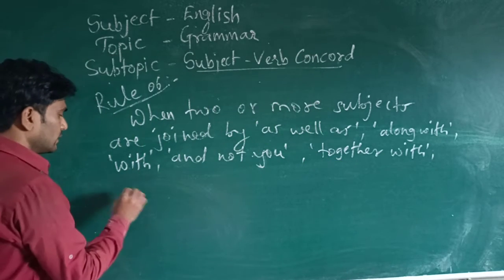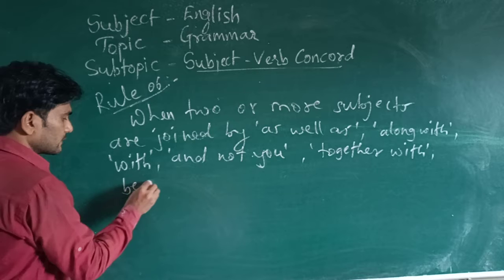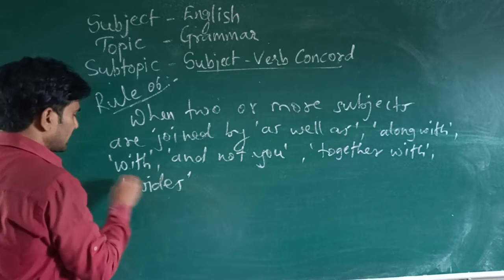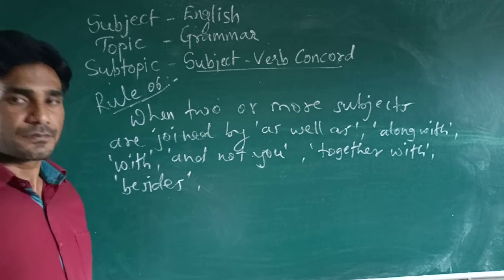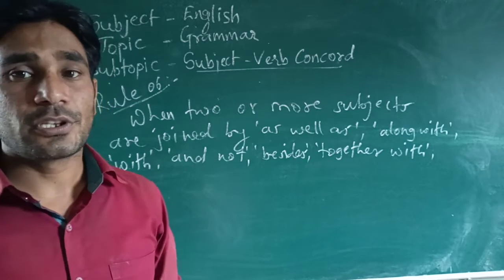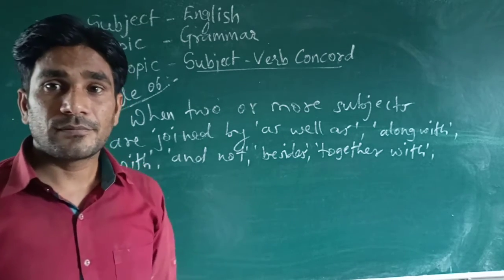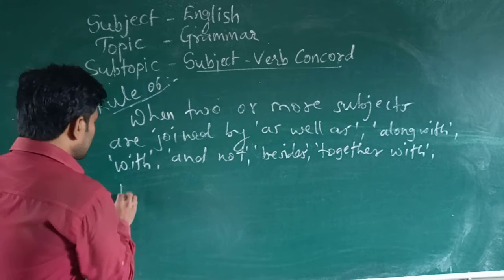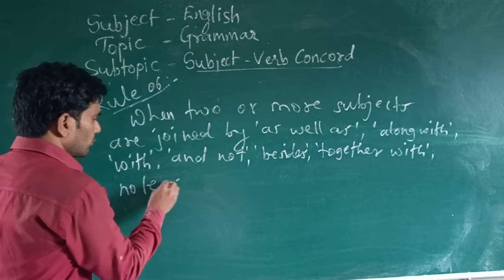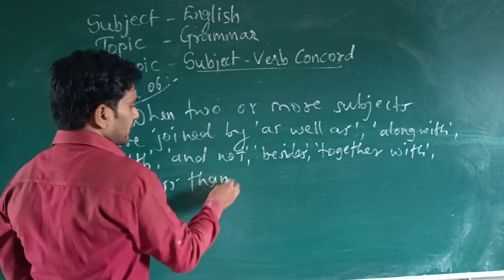Then again besides. So look at there: besides, together with, then no less than.